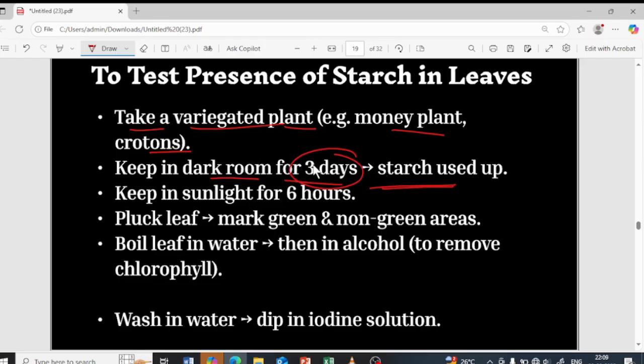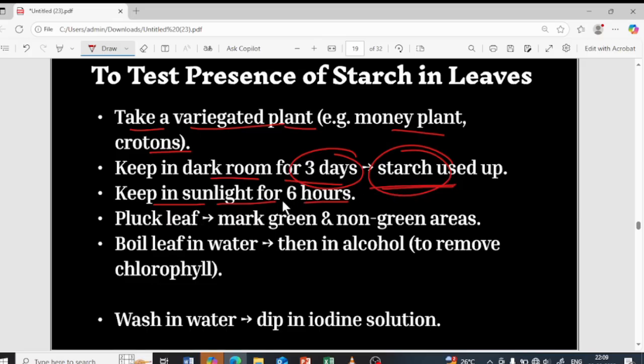In the dark room the plant uses the starch, because obviously it needs the starch to survive, right? So it will use up the starch. Then I'm going to keep it in the sunlight. When I keep it in the sunlight, photosynthesis will take place and carbohydrates will be produced. Those carbohydrates will be stored in the form of starch.